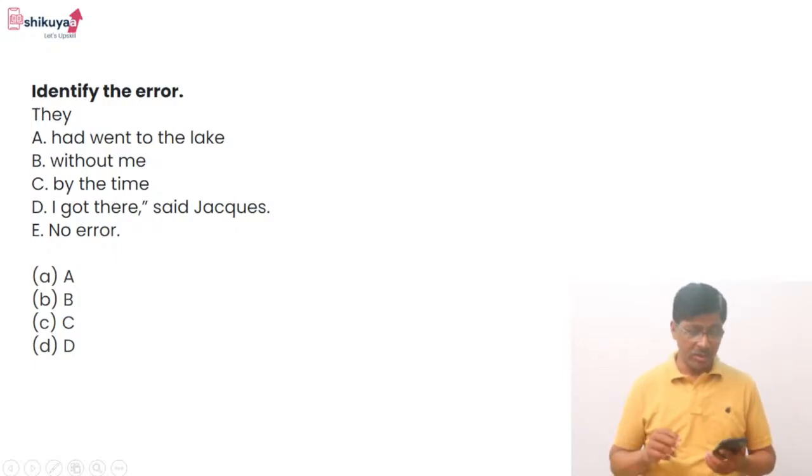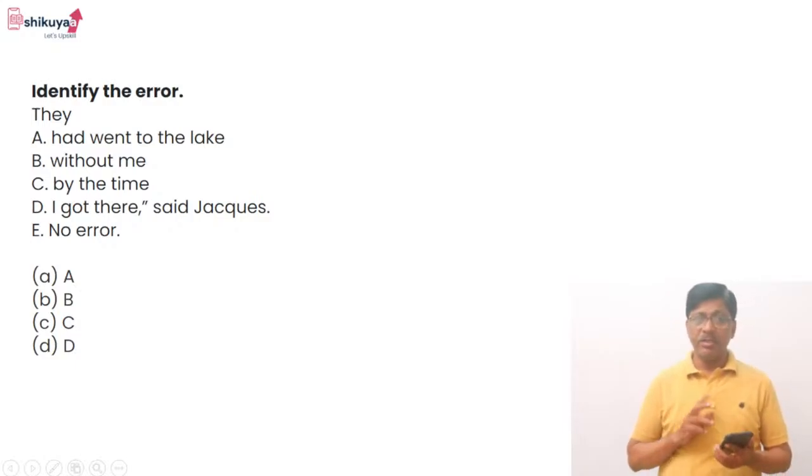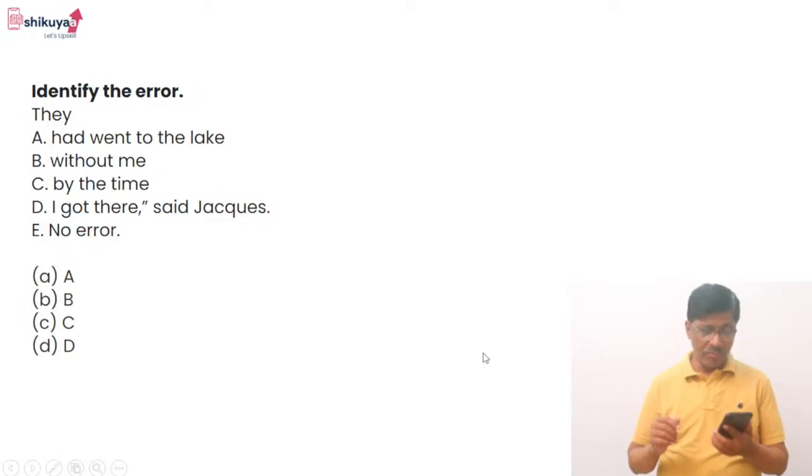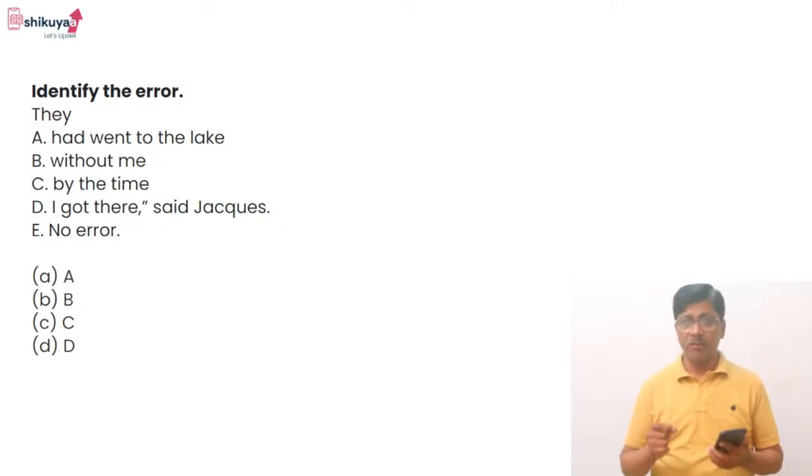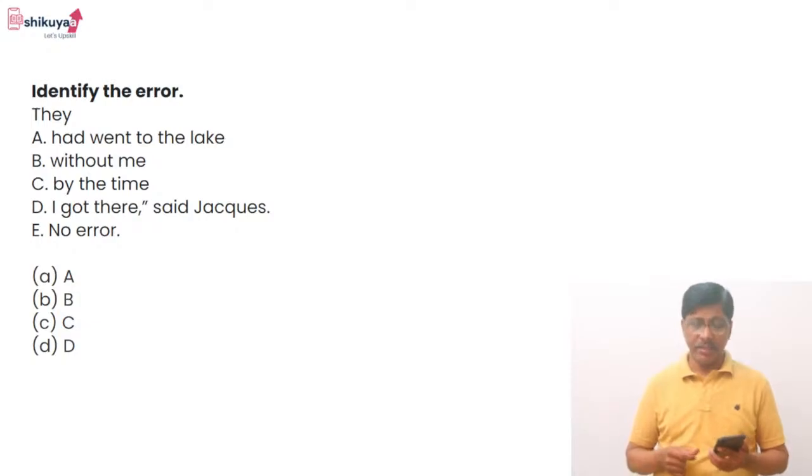That is very sure. So from this, what I can make out, this sentence is a compound sentence. How do I know that it is compound? Because you look at it. They had went to the lake, and by the time I got there, the second part, by the time I got there, this is an independent clause. Now we don't find a comma there. So what is the answer? The correct answer is option A.